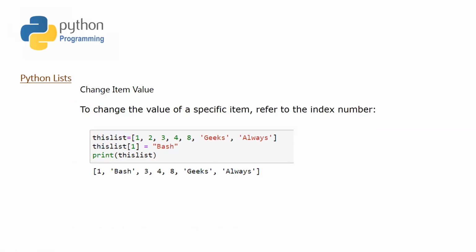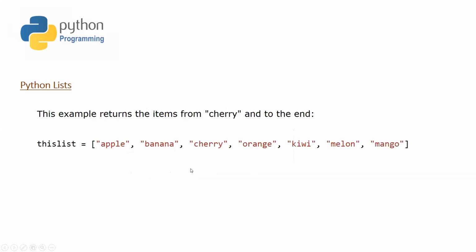For example, here I had my list where I have first these 5 integers and then 2 string values, but I would like to change the second element from integer to a string. So I would just take the index of this required element to be changed and assign a new value, and then you can see that the changes took effect. So Python lists are mutable. Once you declare a value, you can change it also.